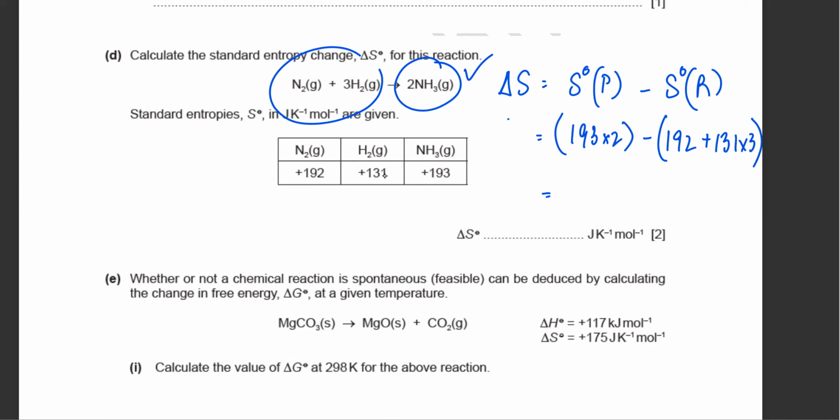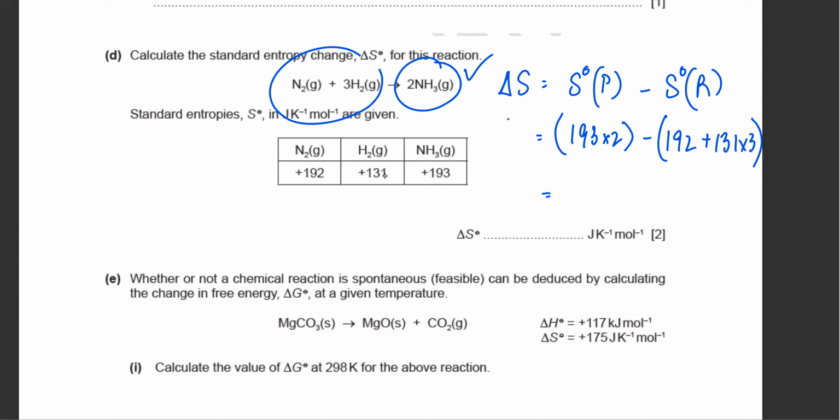So Alicia, can you try and find out what the answer is? Are you doing this?